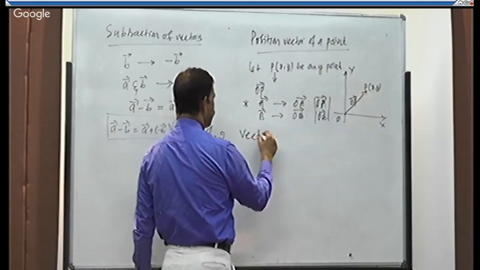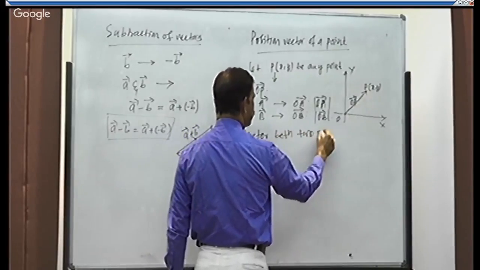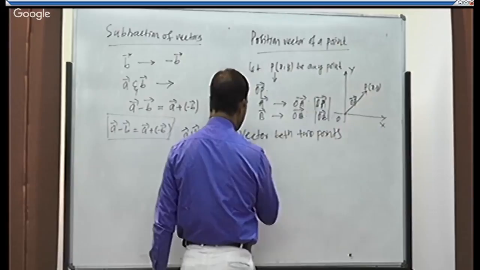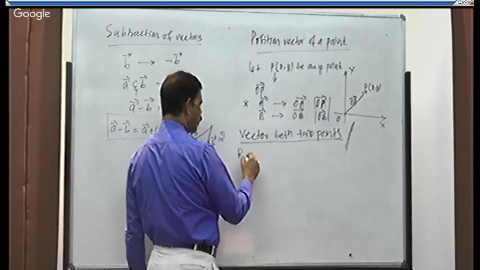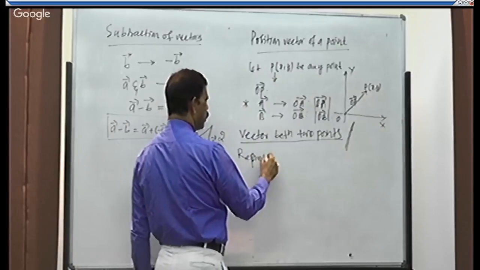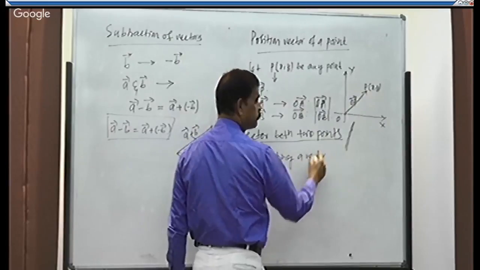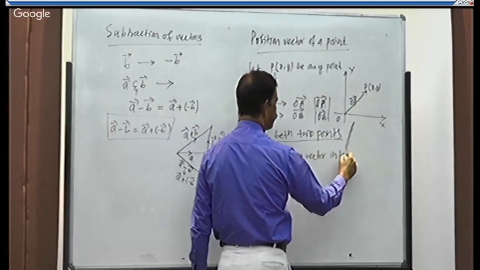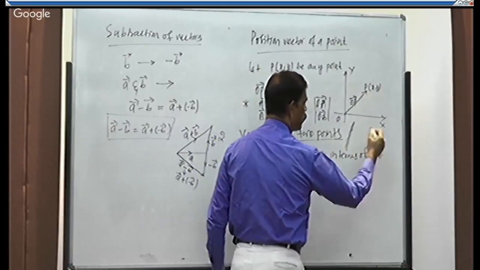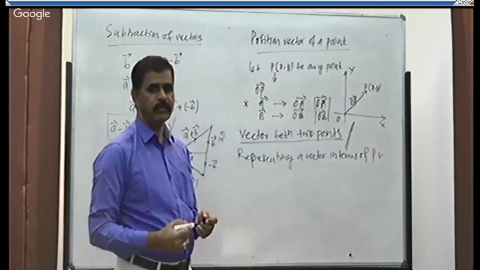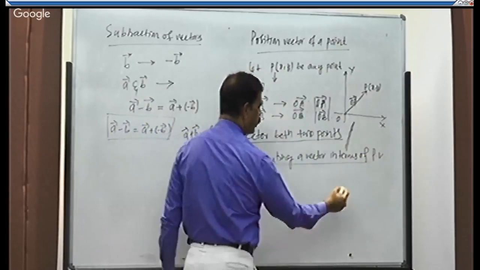Next, vector between 2 points, representing a vector in terms of, or by means of, position vectors. Consider 2 points.